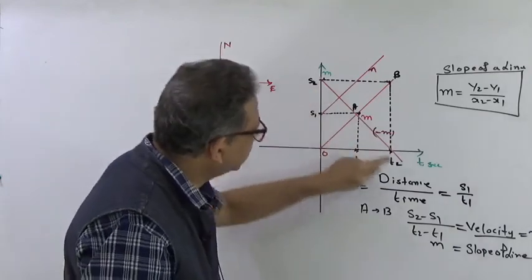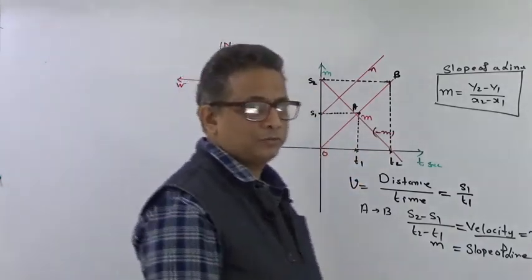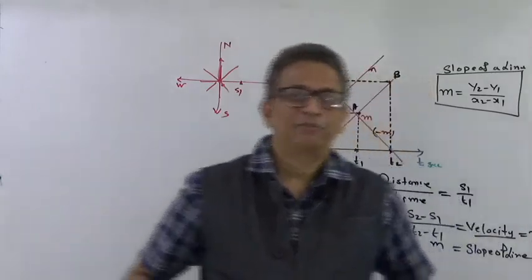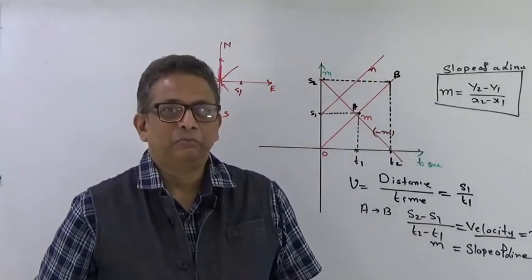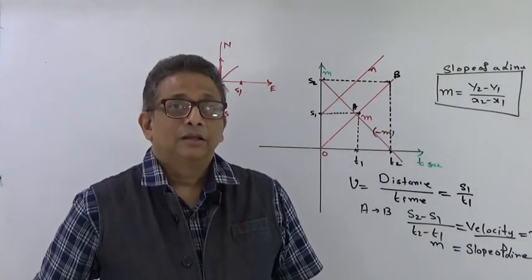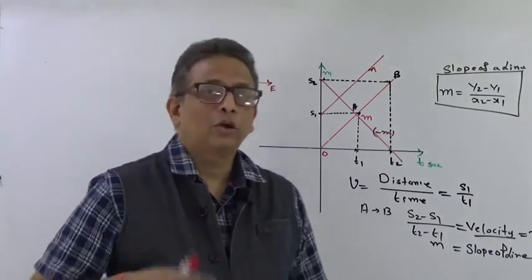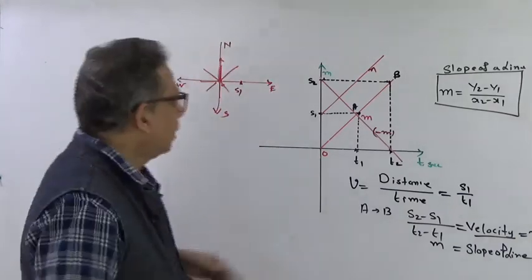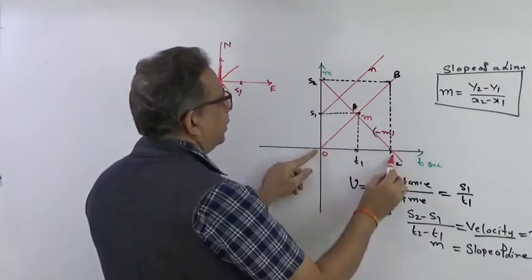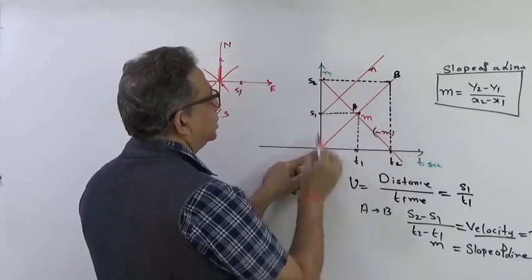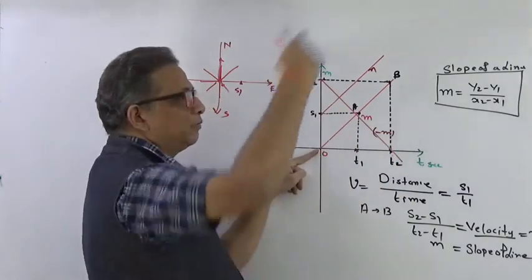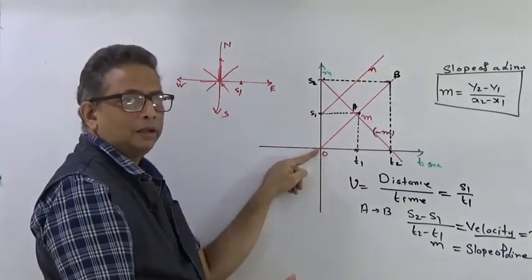So what does this graph indicate about the motion of this body? It now becomes complex to understand. Now, the slope means what? You have to talk to yourself to understand this. Just look at this slope: when time t was equal to 0, where was he? He was already at a distance of S2 when I started my clock.